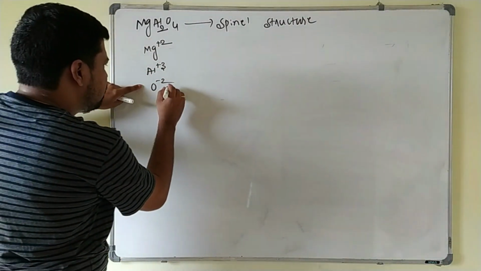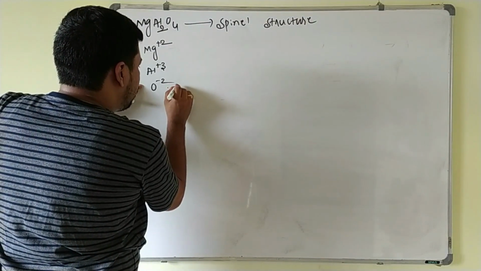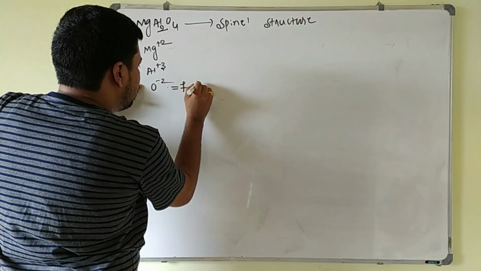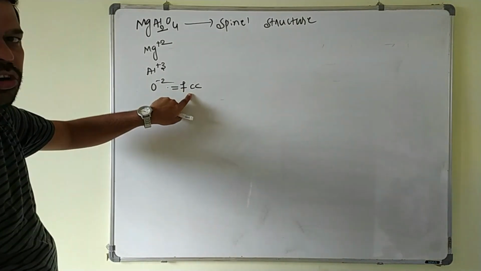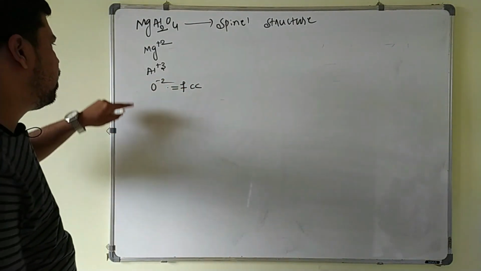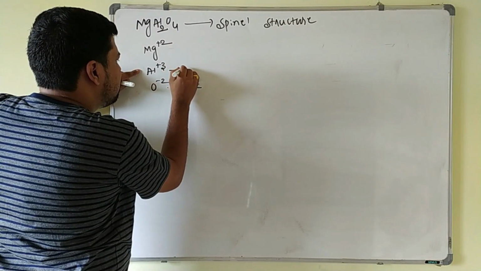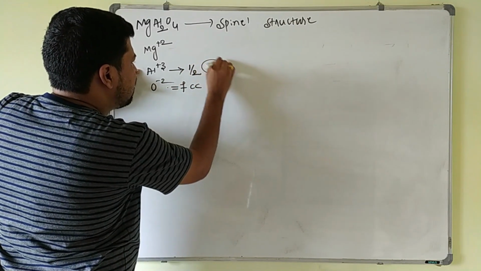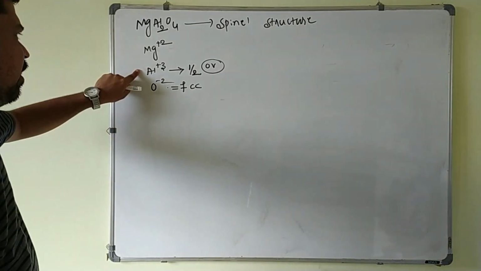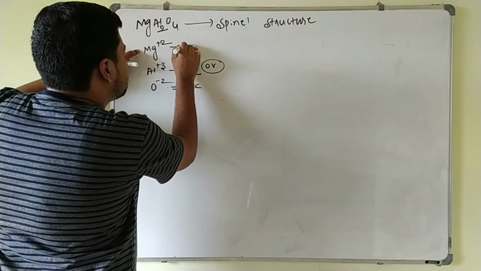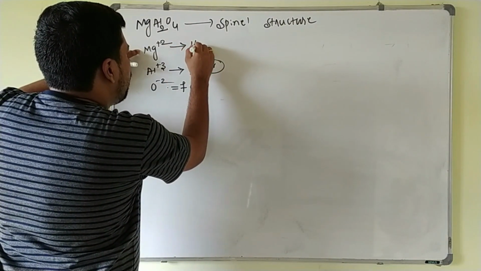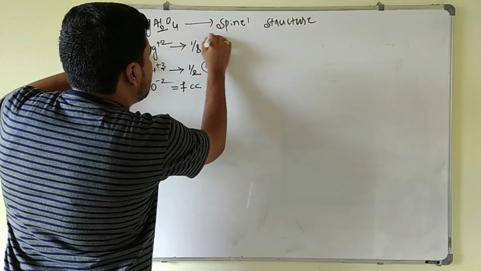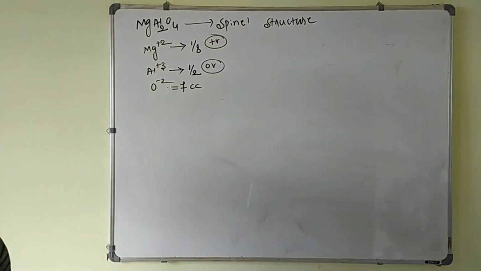So here these oxide ions will occupy FCC points. FCC points are what? Corner as well as face center points. Next, these Al+3 occupy half of the octahedral voids. Next, this Mg+2 occupies 1/8 of the tetrahedral voids.